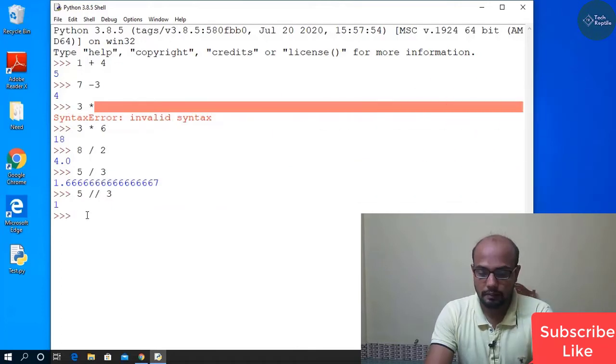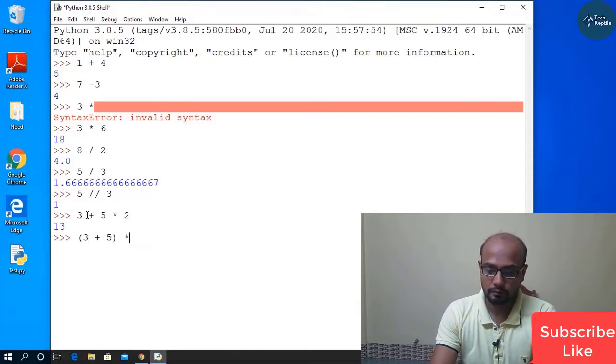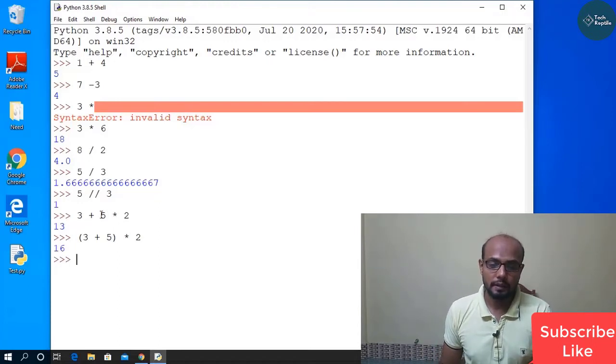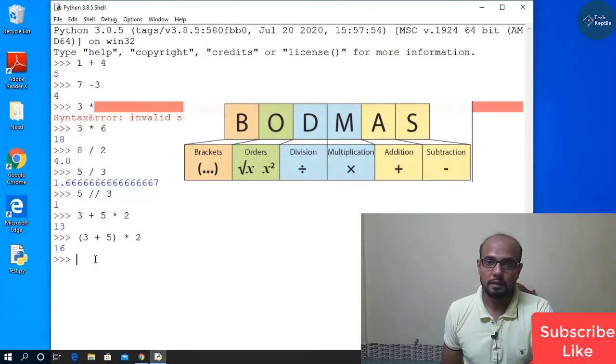Is it possible to write 3 plus 5 multiply 2? Yes, I have got that answer. If I use brackets, then we will get a different answer. Because at first we get 5 multiply 2, that will give 10, and after that adding 3, the result was 13. But in this section we add first. This operation will go first. That's why 3 plus 5 equals 8 and multiply 2, and the final result is 16. This is called the BODMAS rule in our mathematics.